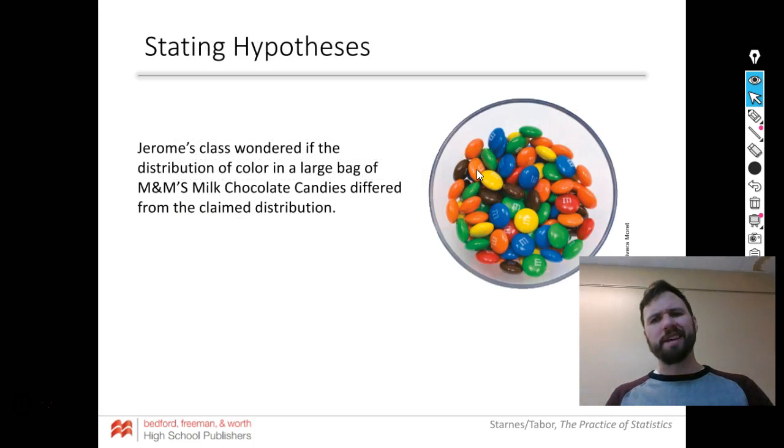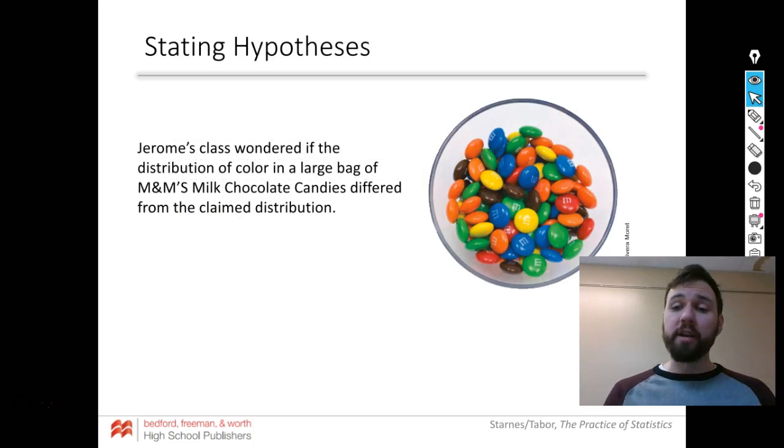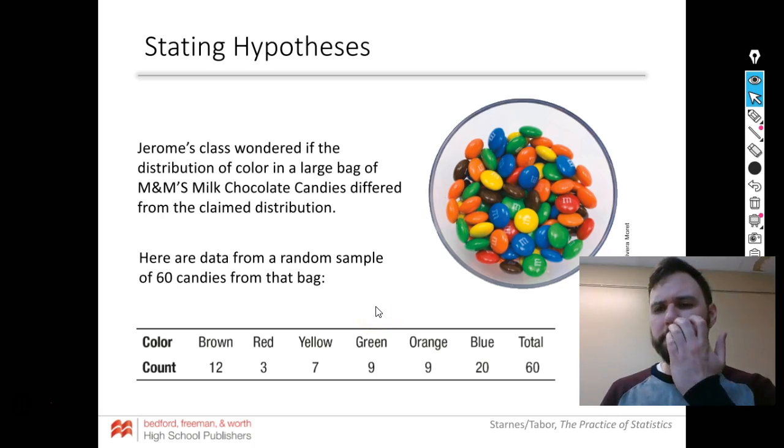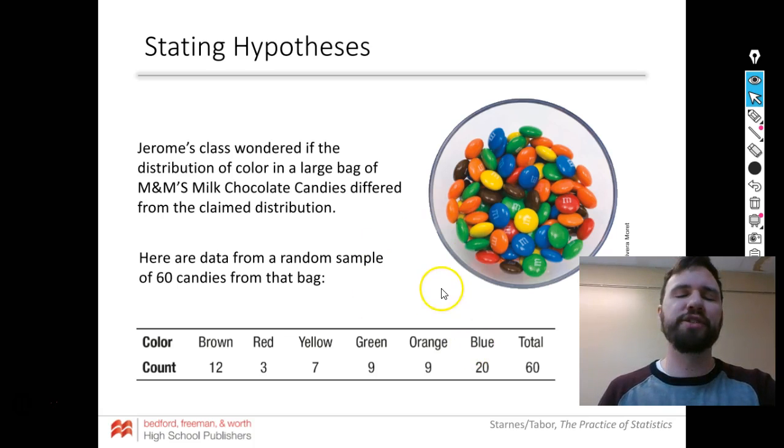So now Jerome's like, hey, I wonder if my M&Ms match up with what they say. And everyone's like, Jerome, you're so cool and popular for your math wisdom. So he counted his M&Ms and broke them into the colors. Because everyone knows brown M&Ms taste the best, right? That's according to my brother. And this is what he got. Now, if only there's some way to figure out whether or not that data is significant or not. I wish there was.